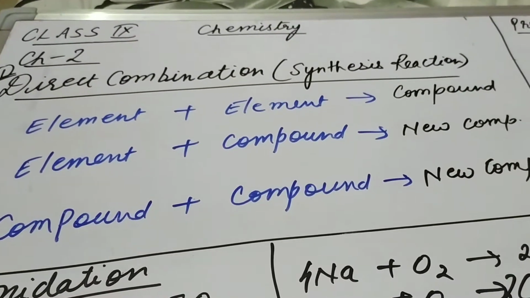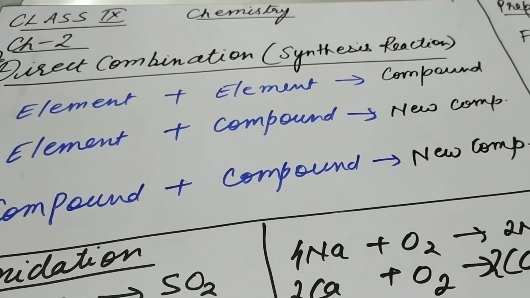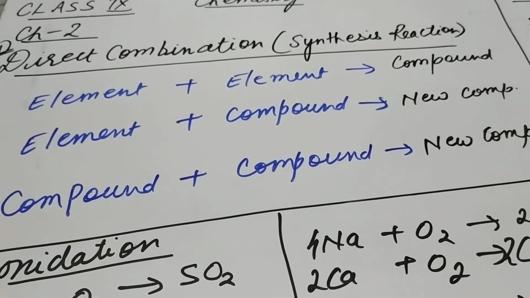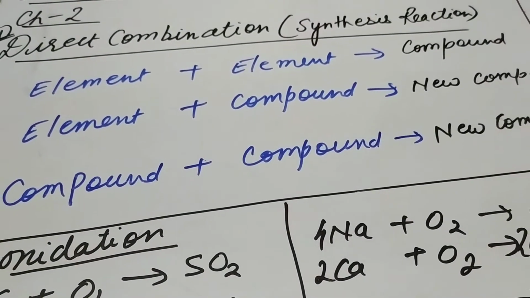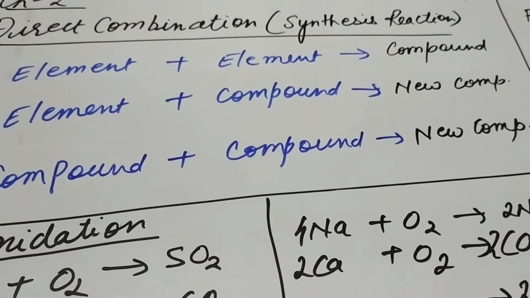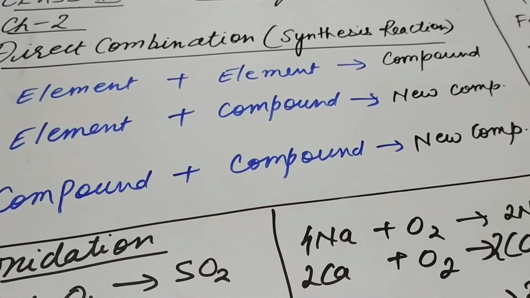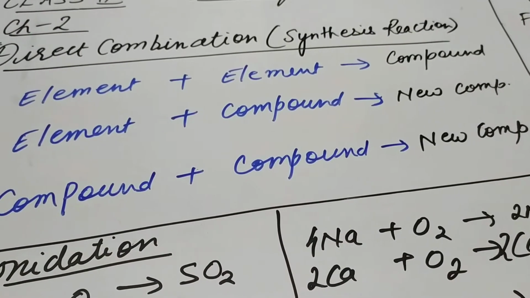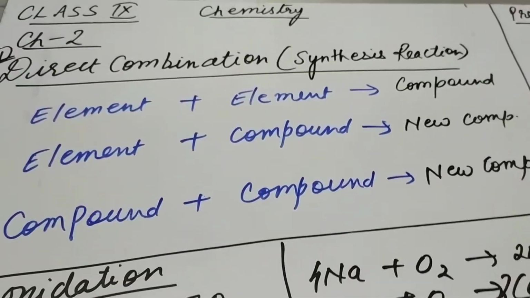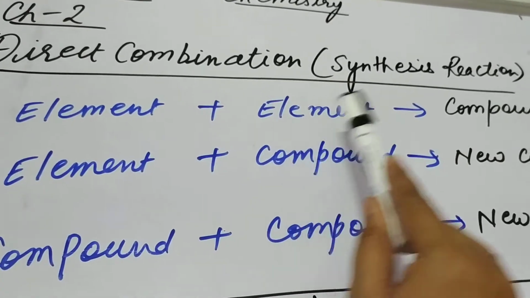Dear students, in this video we'll deal with the different types of chemical reactions I told you about in the previous video. The first chemical reaction we'll deal with is a direct combination reaction, also called a synthesis reaction. Direct combination generally means the addition of two elements, or an element and a compound, or two compounds, to give a new compound. There are three types of direct combination reaction.